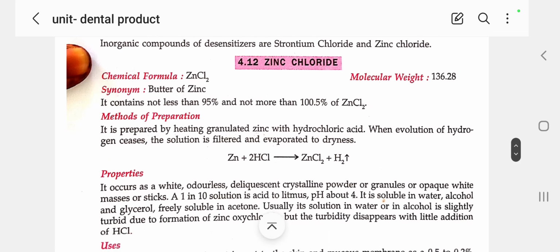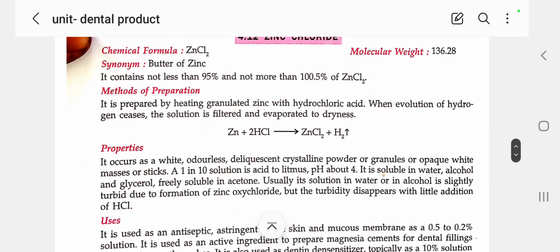What is the formula for zinc chloride? ZnCl2, and the molecular weight is 136.28. What is the synonym for zinc chloride? Butter of zinc. It contains not less than 95% and not more than 100.5% of zinc chloride. Now we will see how to prepare zinc chloride.